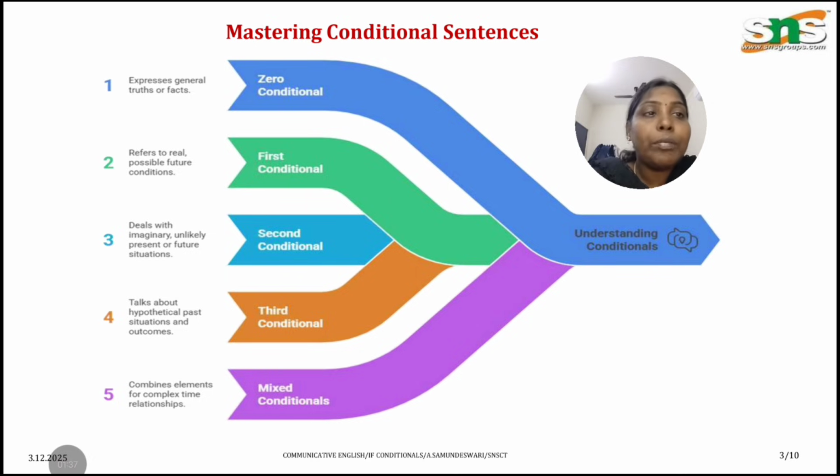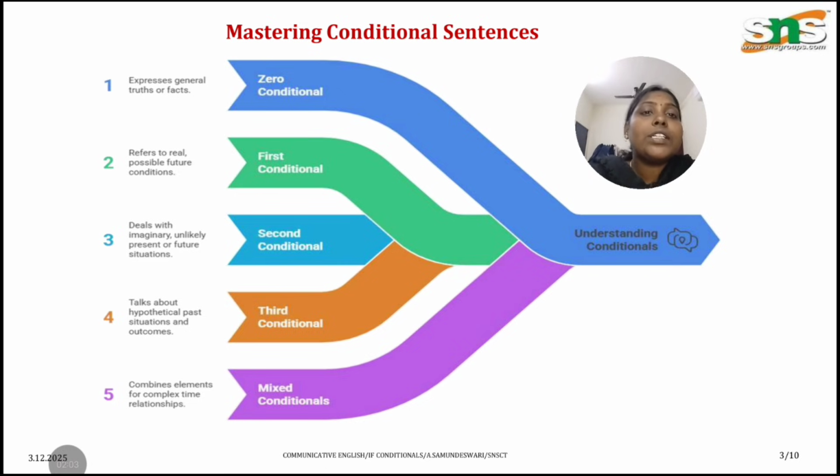Another one is the zero conditional. The zero conditional can be used for expressing general truths and facts. In the zero conditional alone, we write about scientific facts, general truths and so on.